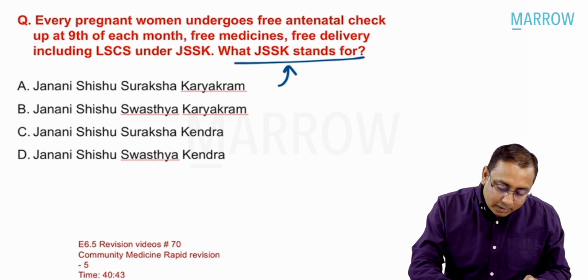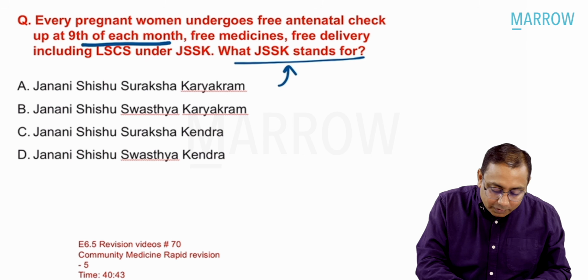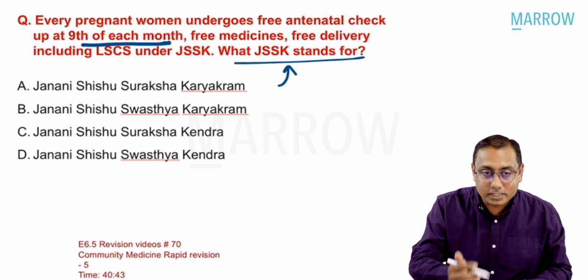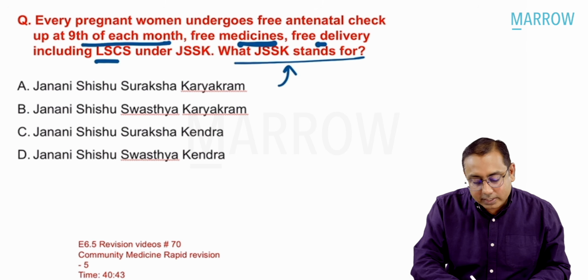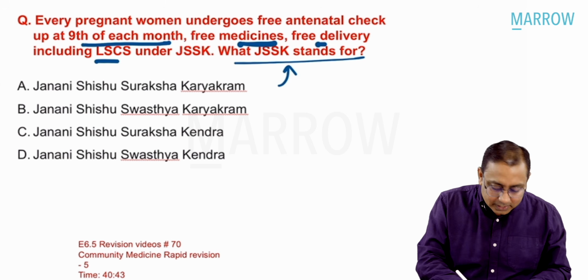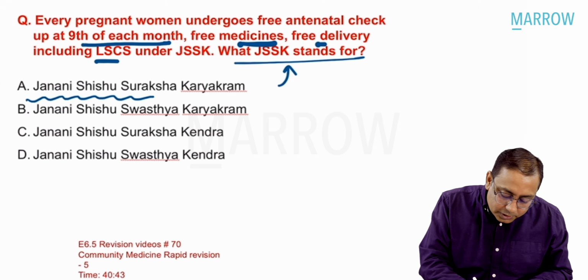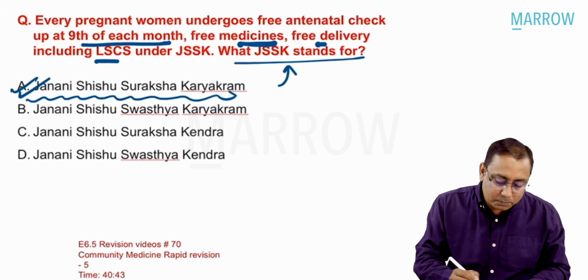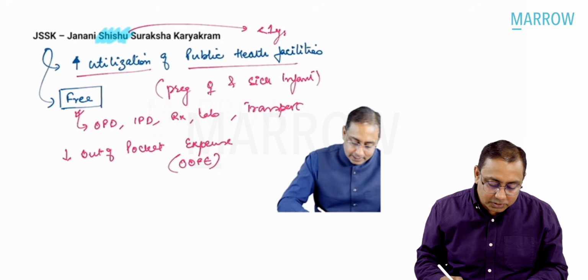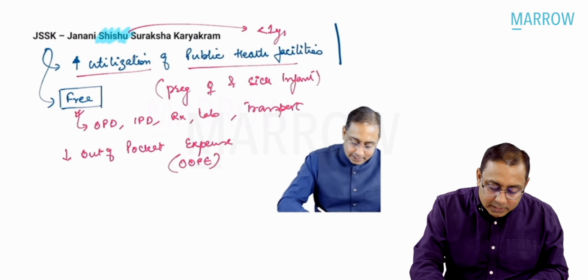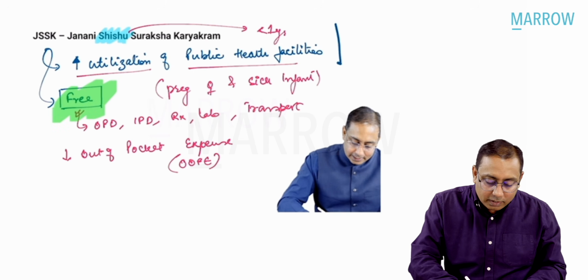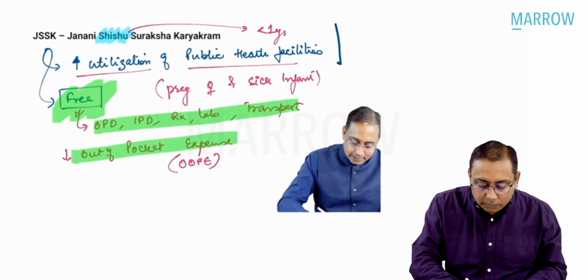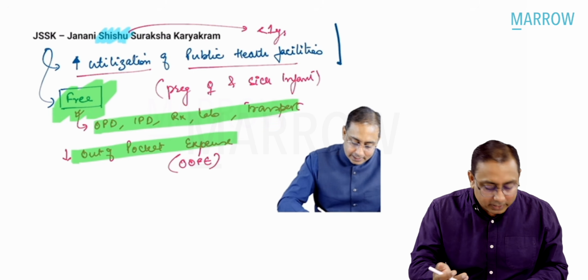Every pregnant female undergoes a free antenatal check on the 9th of every month. They wanted to confuse you with the Suman scheme. Free medicines, free delivery, including cesarean section, is done under JSSK. What does JSSK stand for? It stands for the Janani Shishu Suraksha Karyakram. Option number A is the best answer. So what is the use of JSSK? JSSK is everything free: free OPD, IPD treatment, transport. It decreases the out-of-pocket expenses.